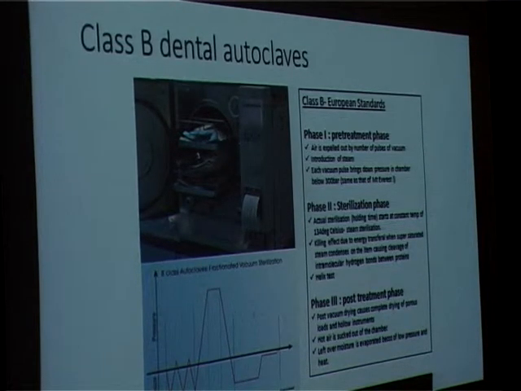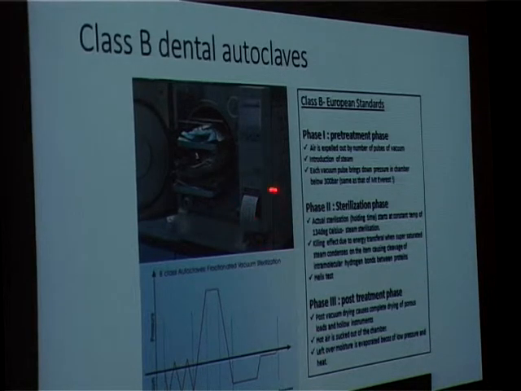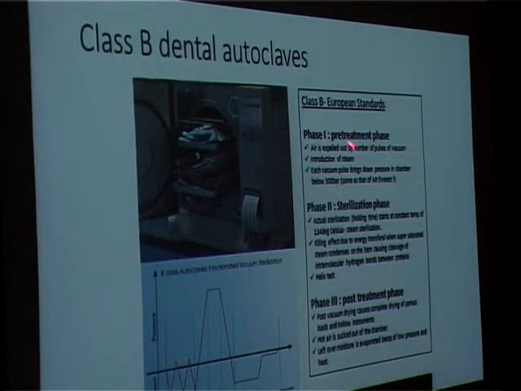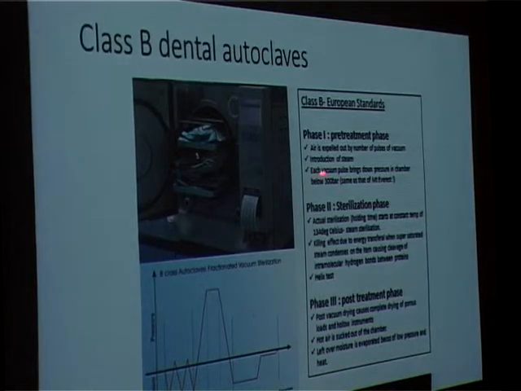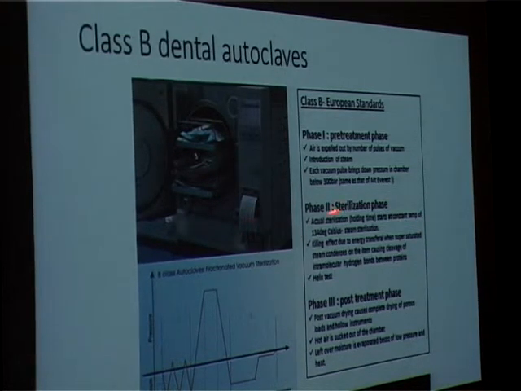The basis of this slide is that everything in the dental industry now is going to be recorded. So a sterilization cycle is going to be recorded, and the sterilization cycle consists of 3 phases: phase 1, phase 2, phase 3. In phase 1, it's like a microwave. So you preheat the microwave, you remove the vacuum out of it.